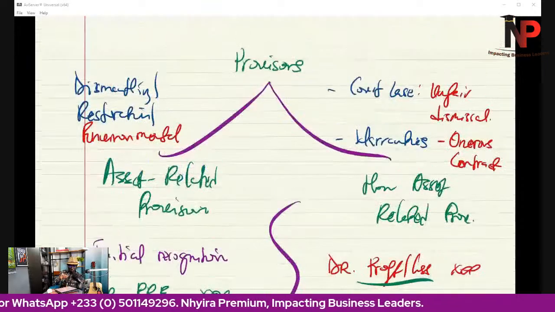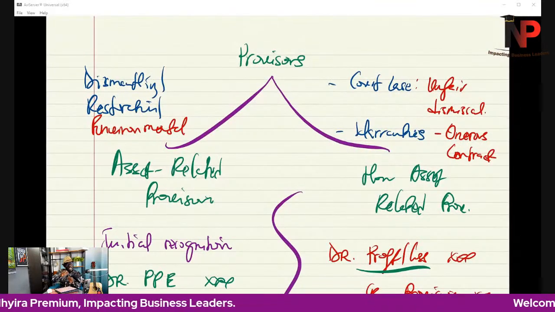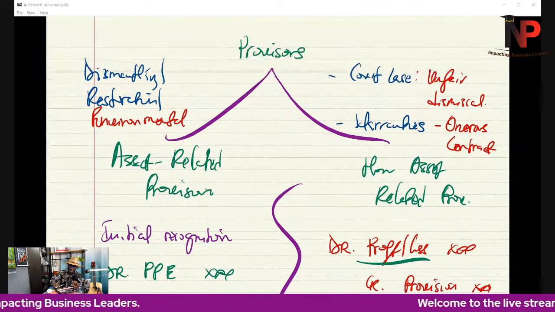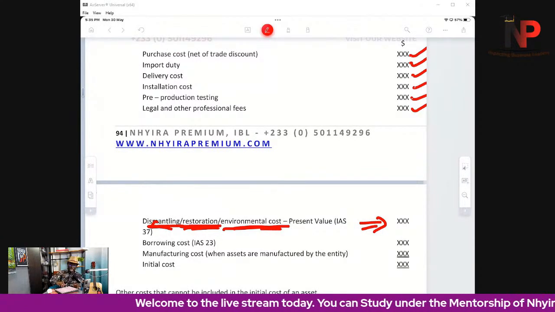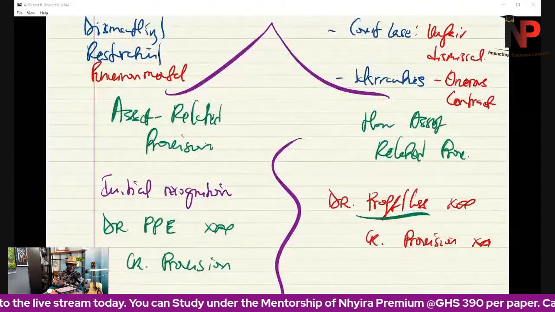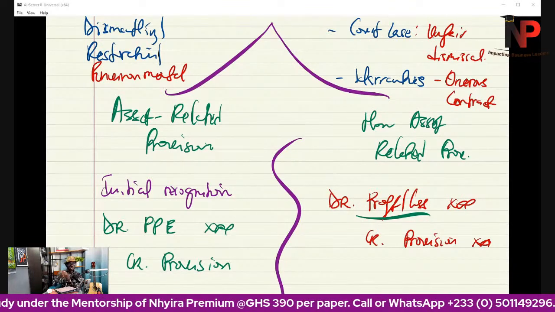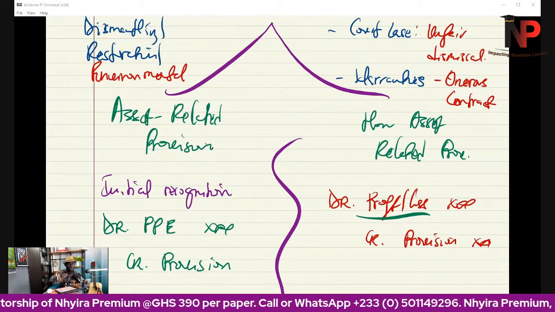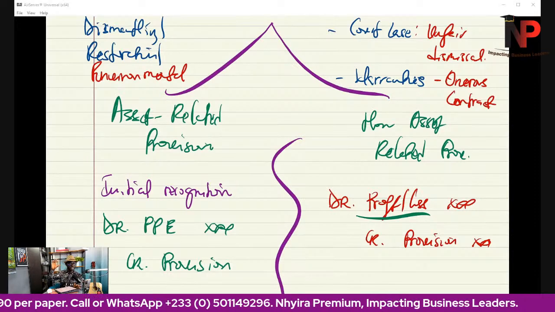When we talk about provisions, asset related provisions must be included in the initial cost of the asset, which is why we have dismantling, restoration, and environmental cost here. And non-asset related provisions are not connected with any assets, so we recognize them in the profit or loss account. Does that make sense, please?